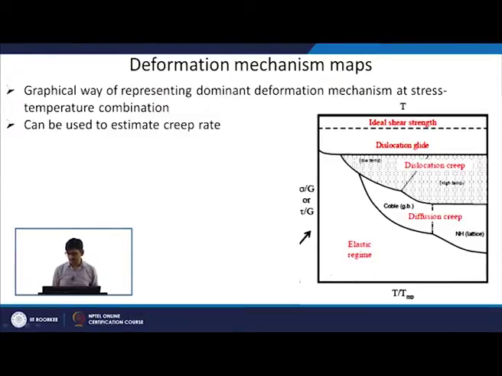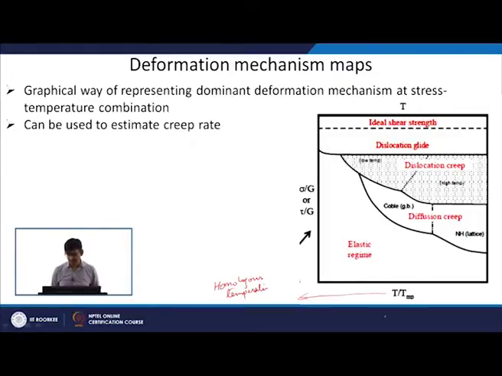So, you can see on the x axis we have plotted T upon T melting point. This is the melting point of that material, and when you express it like this, it is called homologous temperature: any temperature divided by the melting point.